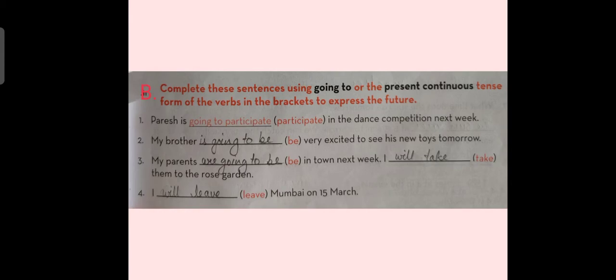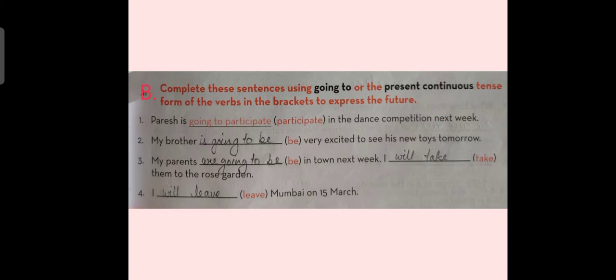Now we will discuss exercise B. Complete these sentences using going to or the present continuous tense form of the verbs in the brackets to complete these sentences and to express the future. Paresh dash participate in the dance competition next week.